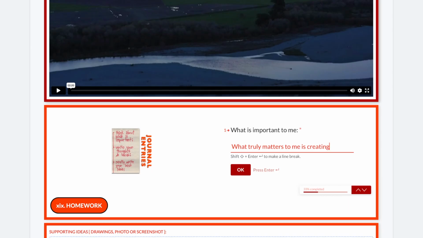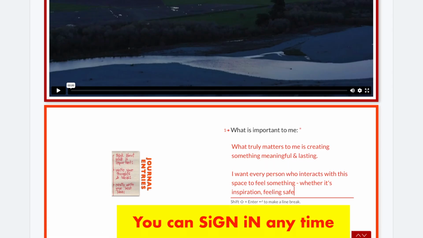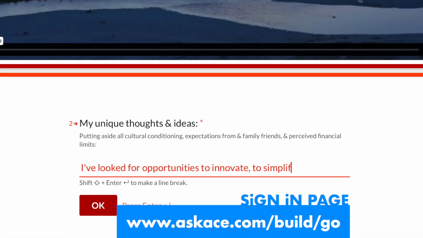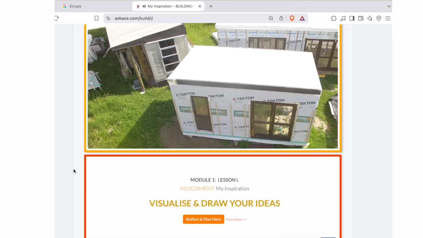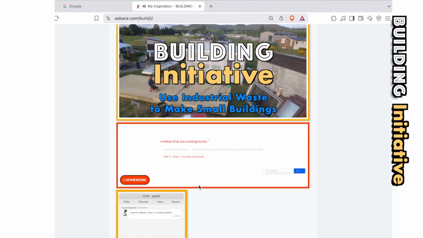You will automatically be logged in when you register. You can get back at any time through the login page, askace.com/build/go. You learn through examples and by reflecting.